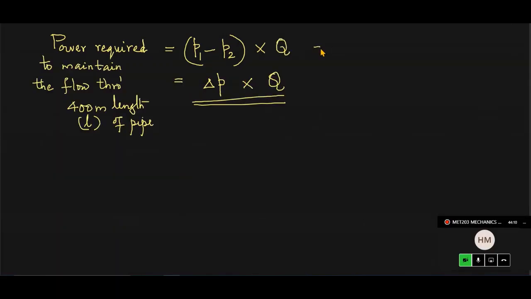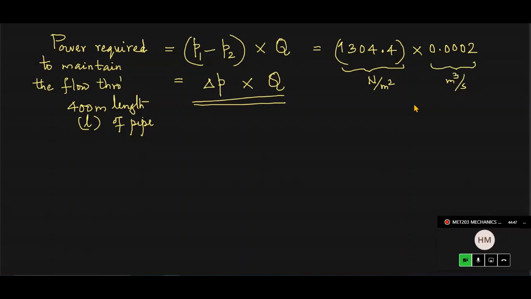Delta P, that is 13. Now, there's no negative sign. Remember 1304.4 or 1303.2, whatever you got the second time when you calculated. Whichever is accurate, you use that. Then the discharge in meter cube per second. Remember, it is 0.2 liter per second, which is actually 0.0002 meter cube per second. Remember this pressure drop P1 minus P2 is in Newton per meter square, and this is in meter cube per second.